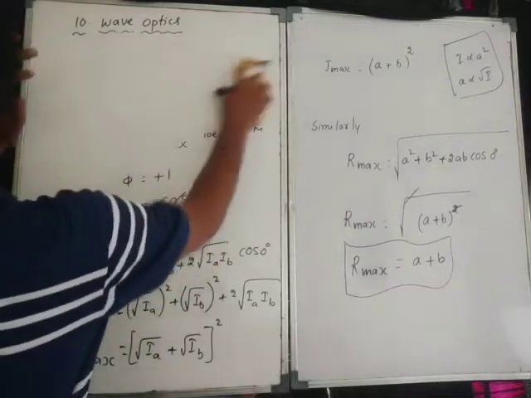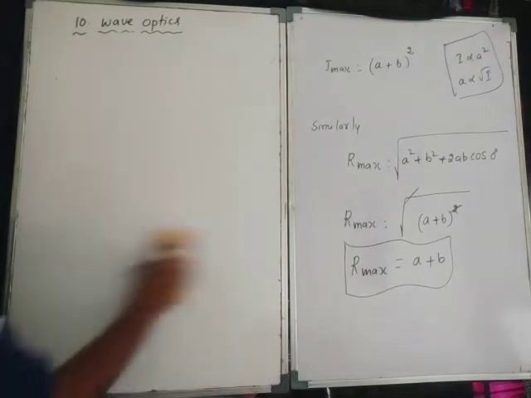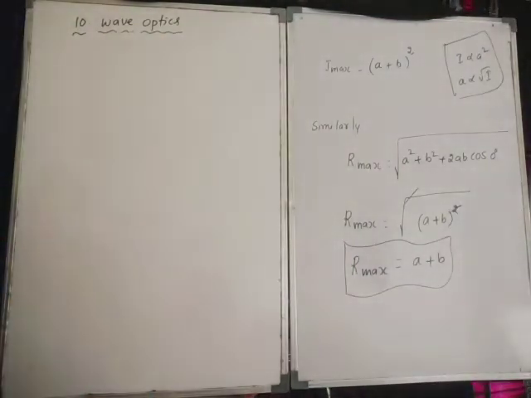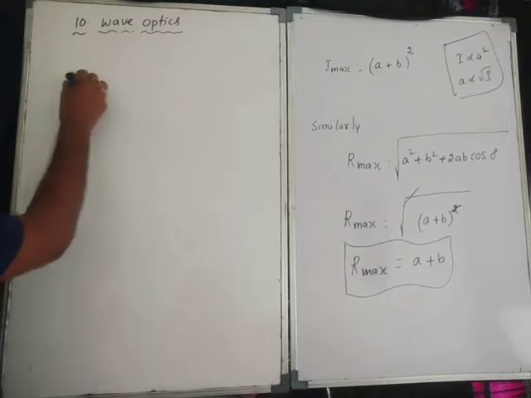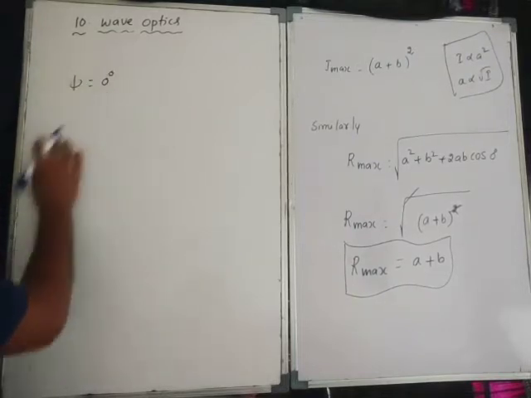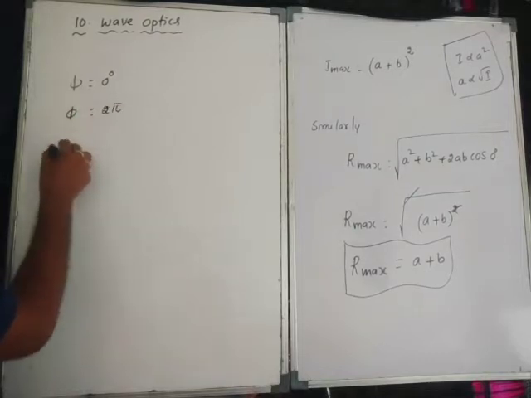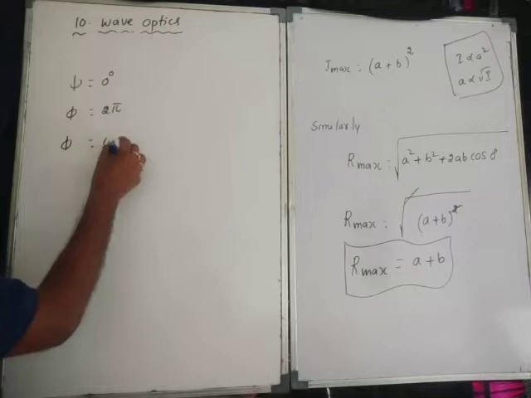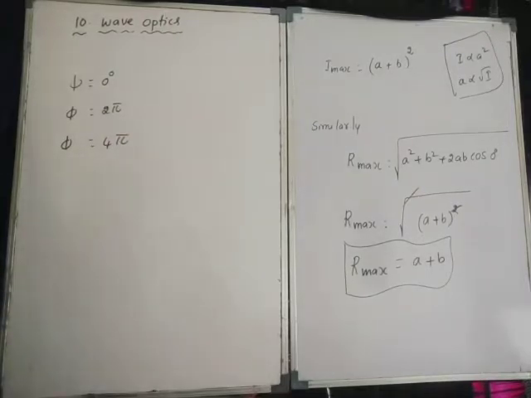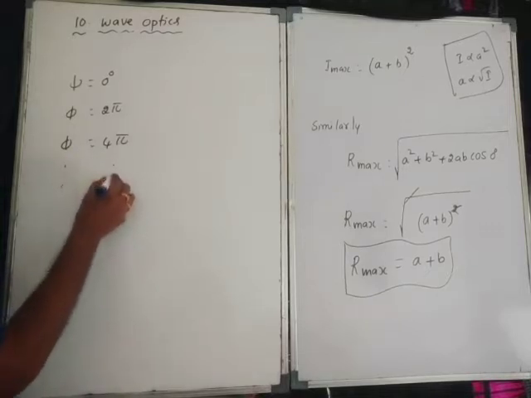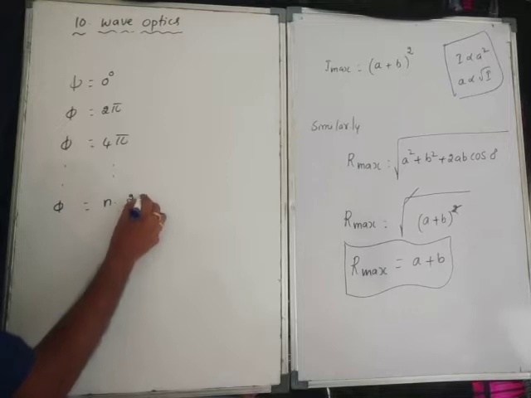Similarly, one more condition. Phi is equal to 0, I have given. So phi is equal to 2 pi, phi is equal to 4 pi, and so on. Phi is equal to n into 2 pi.